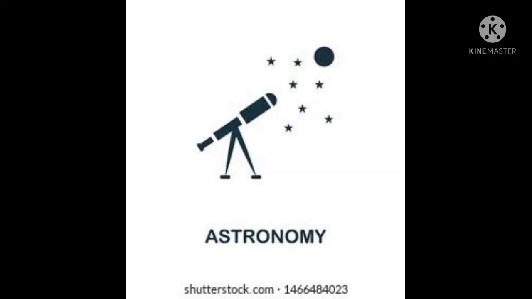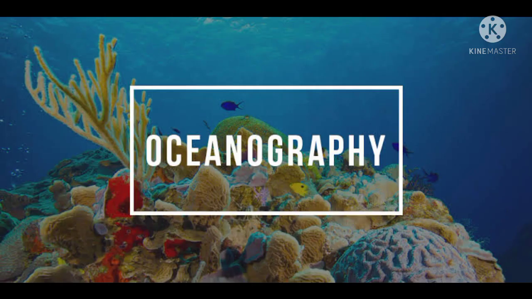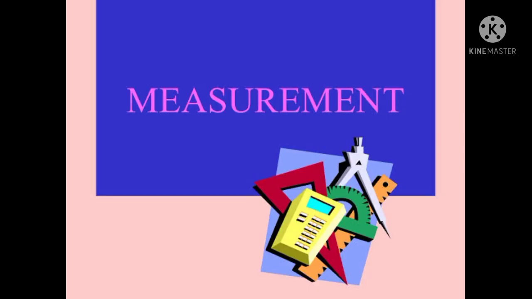In astronomy, astronomical telescopes are used to study the motion of planets and other heavenly bodies in the sky. In geology, diffraction techniques help to study the crystal structure of various rocks, and radioactivity concepts are used to find the age of the earth. In oceanography, it is used to measure parameters such as temperature, salinity, current speed, gas fluxes, and chemical components in oceans.